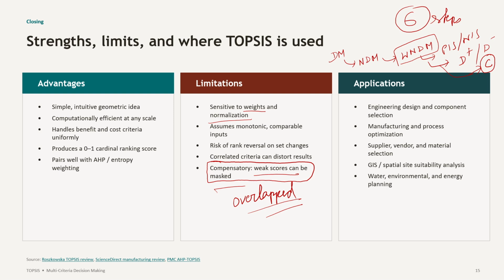Suppose you are selecting the best player, so Lionel Messi, Cristiano Ronaldo, and Neymar. Okay, so if we compare these three players, they are more or less have the same capacity, capability, skills, intuition, everything.